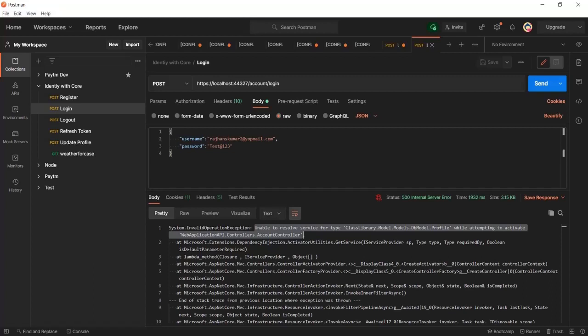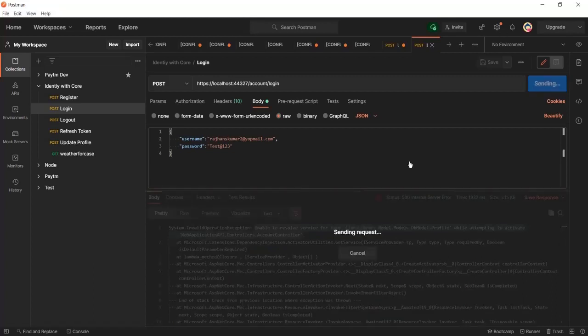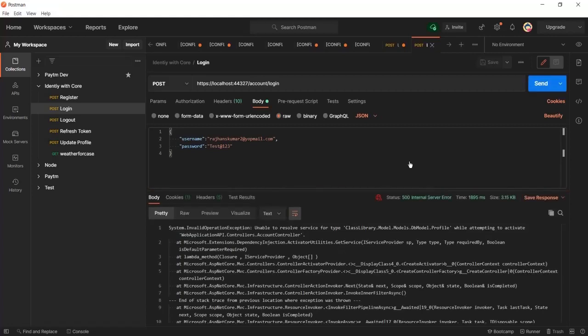If we pass some wrong variable in the dependency, or pass some model to initialize in the constructor of the controller, then we get that error. So let me send the same thing again. I'm trying to log in. This is the login API, and when I try to log in, I'm getting this invalid operation exception error, which is unable to activate the controller.